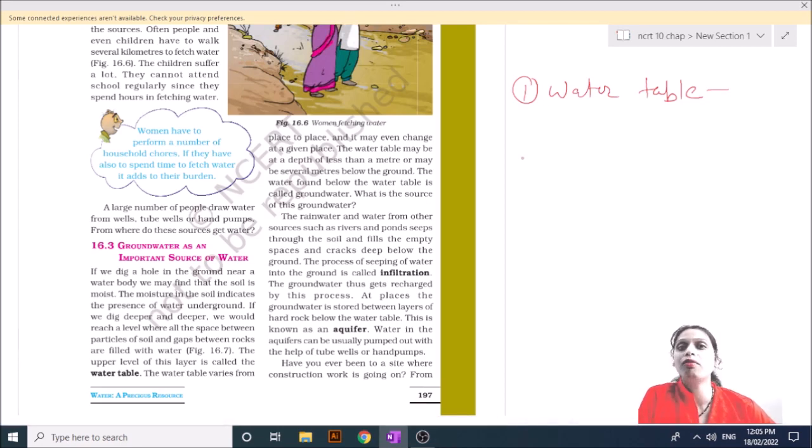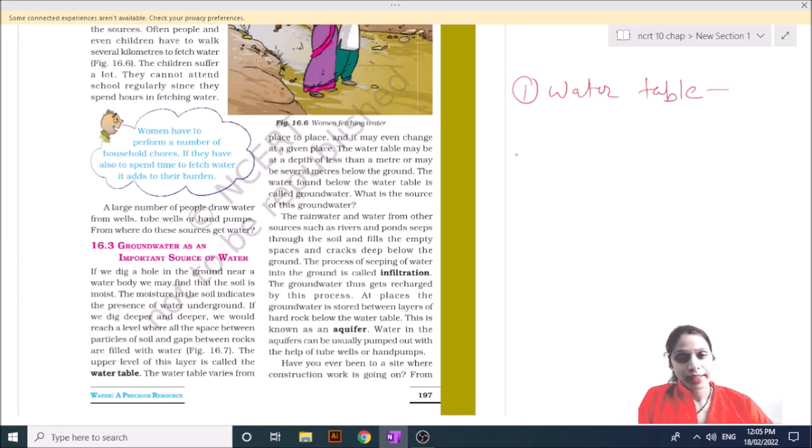You can find the water table in the uppermost layer of the soil, or it may be very deep. In our Rajasthan and the south area of India, the water table is very deep, because here the seepage of water is not perfect. That's why.